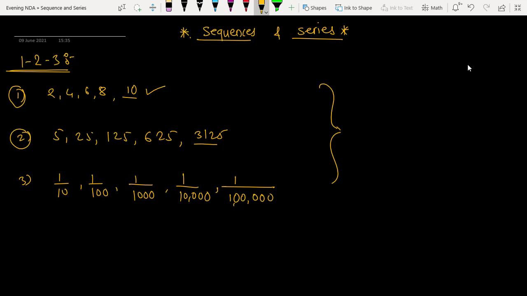If I ask you what is the 20th term in this expansion, if you continue writing this, definitely can you give me the 20th term? 40. Yes, if you give me 1 or 2 minutes, then definitely I will find out the 20th term. 40. Okay.